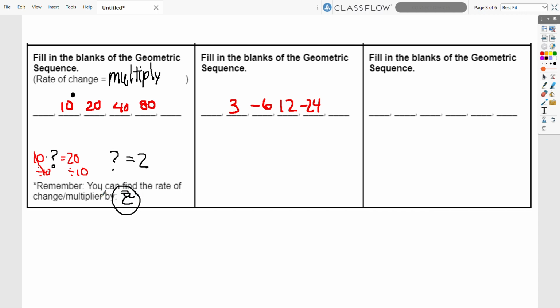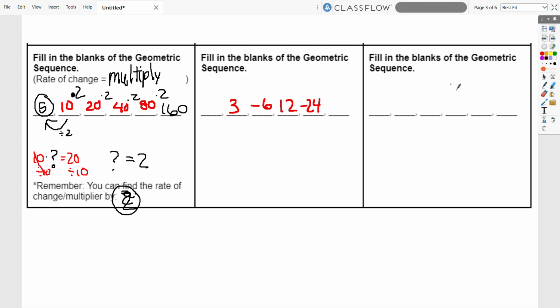I know this says, remember, you can find the rate of change, it's 2, but yeah, you guys know what I mean. So our multiplier is 2, so that's what we multiply. 80 times 2 is 160, and we know when we go the reverse direction, instead of doing 10 times 2, we do 10 divide 2 to go backwards to get 5.